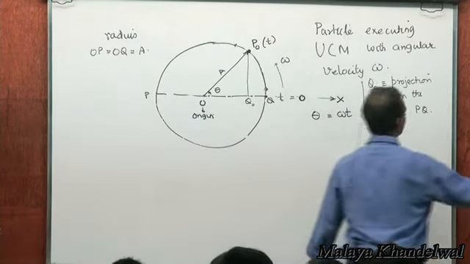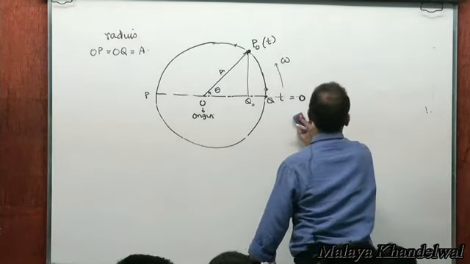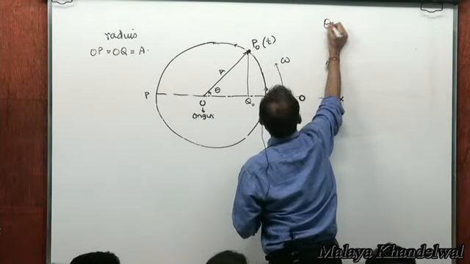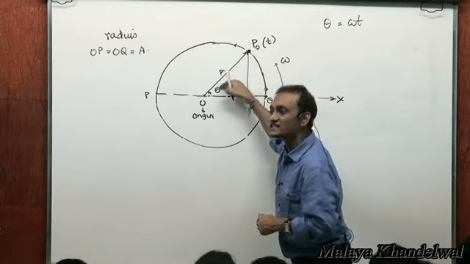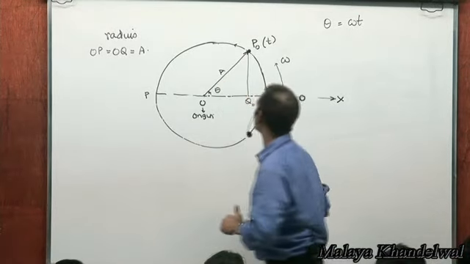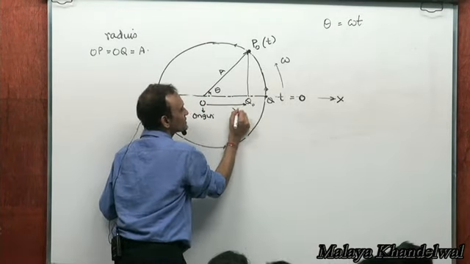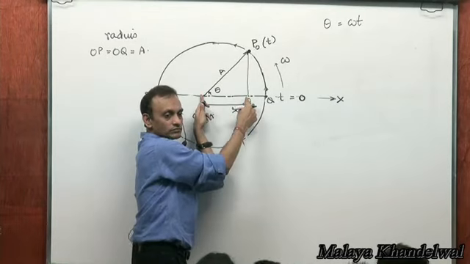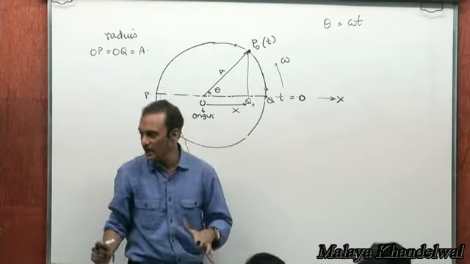Now, theta is omega t. So when P naught has described angle theta at the center, the x coordinate of Q naught is this. This is the x coordinate of Q naught. It's going to be a cos theta. T seconds later, the x coordinate of Q naught is going to be a cos theta, right?